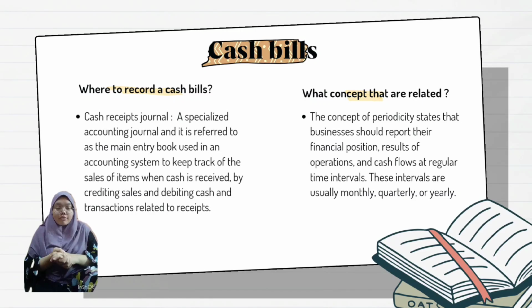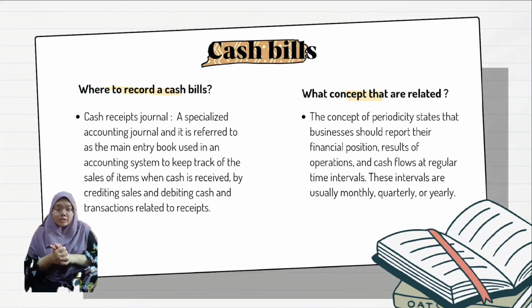Okay guys, let's move to the other source document, which is cash bill. Cash bill is used when a buyer purchases goods by cash. So we record this in the cash receipt journal. Cash receipt journal is a specialized accounting journal and is referred to as the main journal used in an accounting system to keep track of the sales of items when cash is received, by crediting sales and debiting cash and transactions